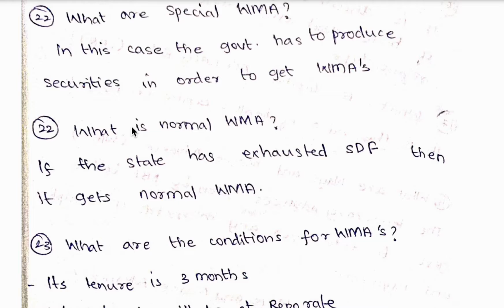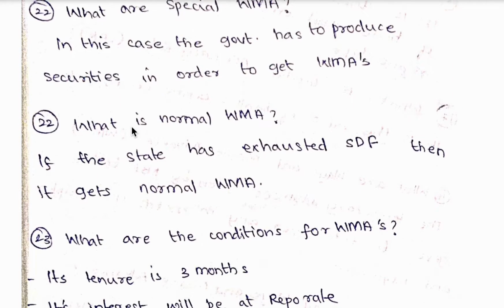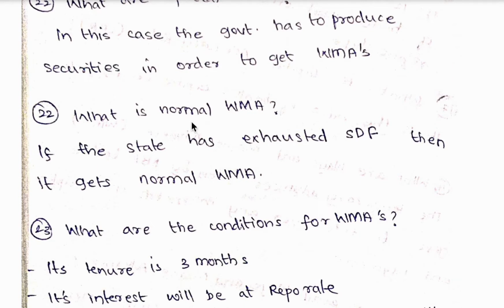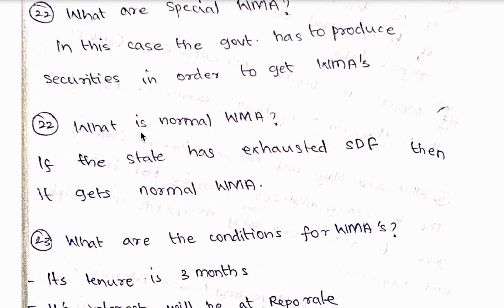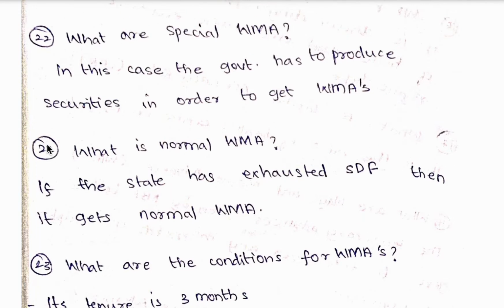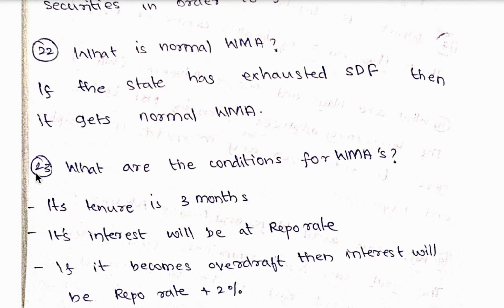23rd question, what is normal ways and means advances? So it is a state, if the state has exhausted SDFs, that is special drawing facility, then it gets normal ways and means advances. See, I have written this number wrong, so I'll continue with this question number itself.